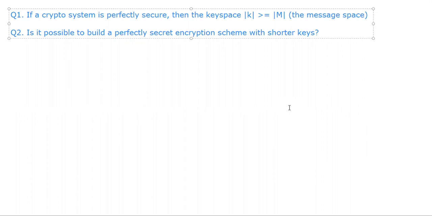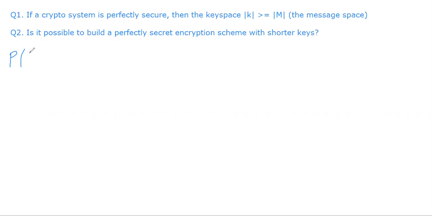In this segment, I'm going to talk about these two questions. The first question is about perfect secrecy and the size of the key space. In particular, if a crypto system is perfectly secure, the size of the key space must be greater than or equal to the size of the message space. The second question I will investigate with you is: is it possible to build a perfectly secret encryption scheme with shorter keys?